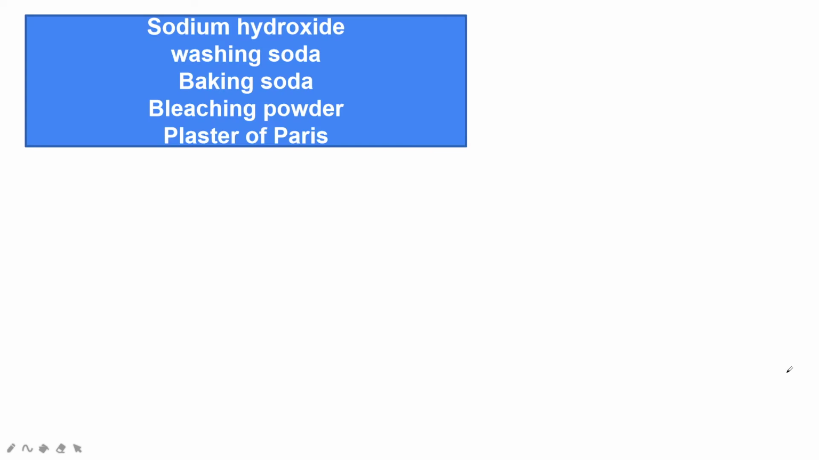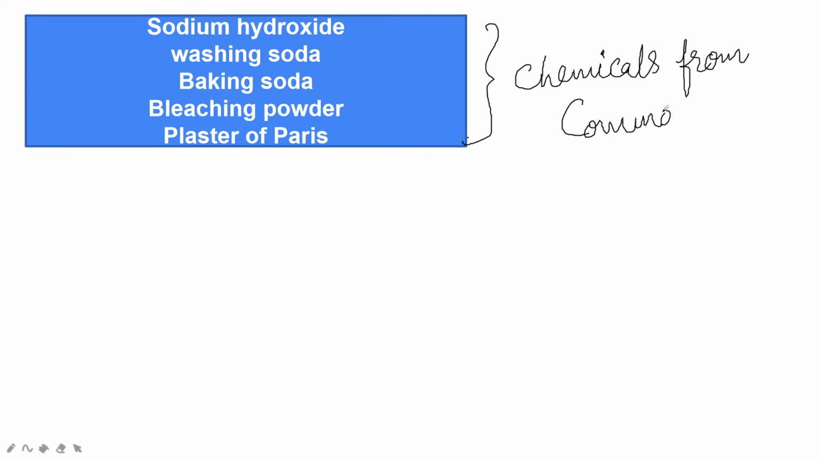Now we are going to discuss chemicals from common salt. The first one is sodium hydroxide, which is commonly known as caustic soda.